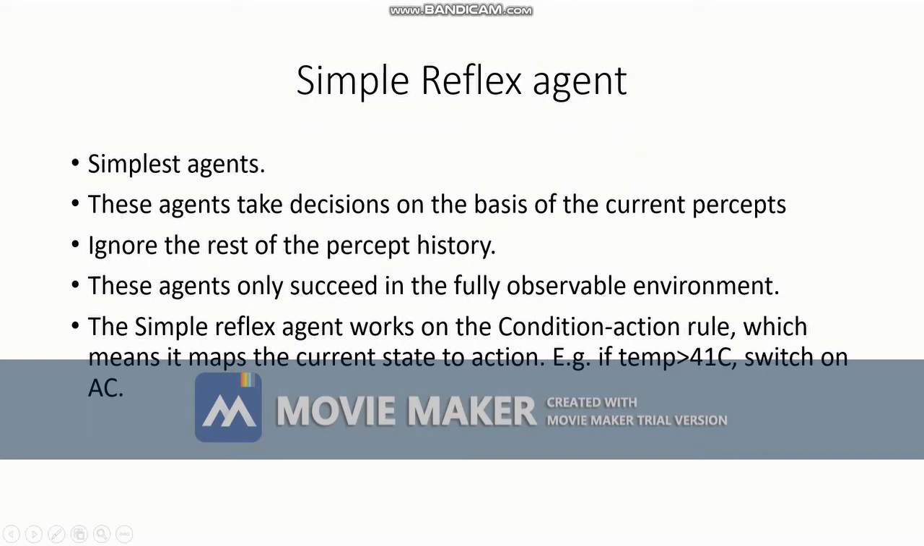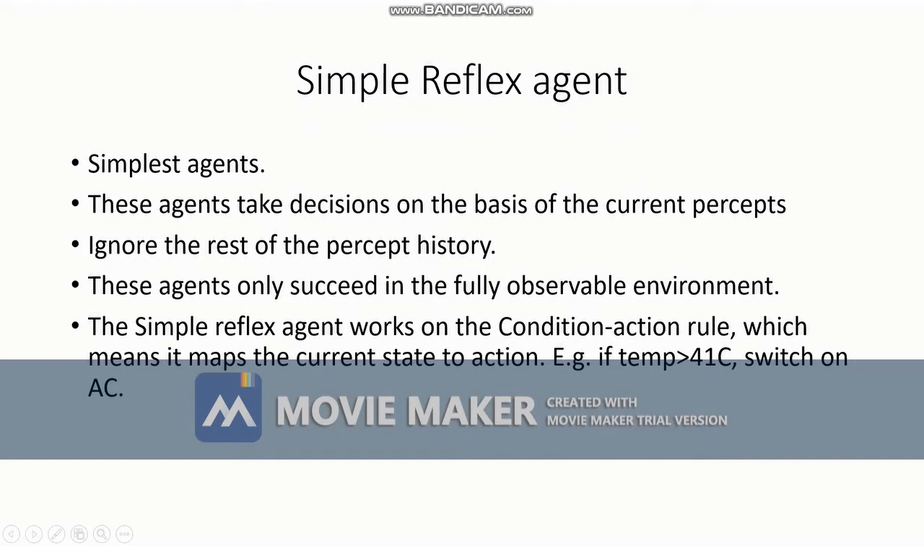These are the simplest of all the agents. These agents take decisions based on the current percepts. Based on the current situation, it performs the actions. It does not have any percept history. It ignores the rest of the percept history, and the action should be done immediately. These agents only succeed in a fully observable environment.